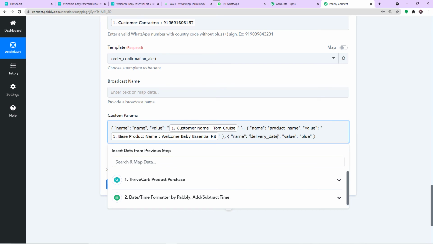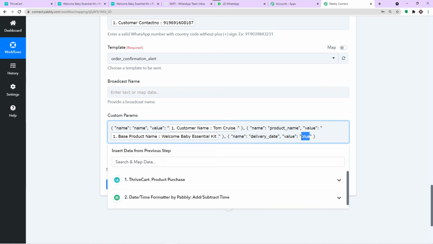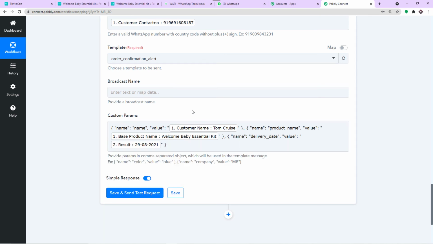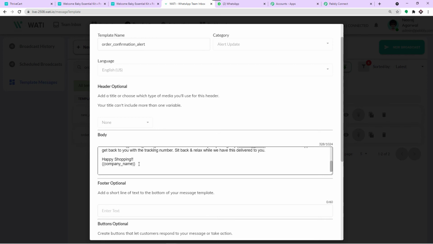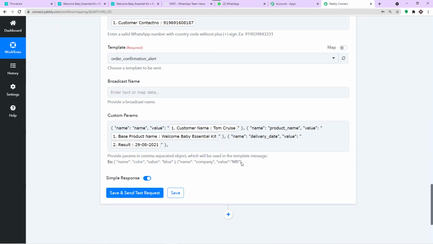Now what's the value of the delivery date? That's also pretty easy. First of all, let me remove the value of the color that was blue, and go to the second accordion. Remember this is something that we dealt with earlier, because we want to send the delivery 5 days from the purchase date, that is 29th. So this will be our delivery date. Excellent. Now once again a comma, and at the last we have the company name. First of all, let me copy this once again. This one.